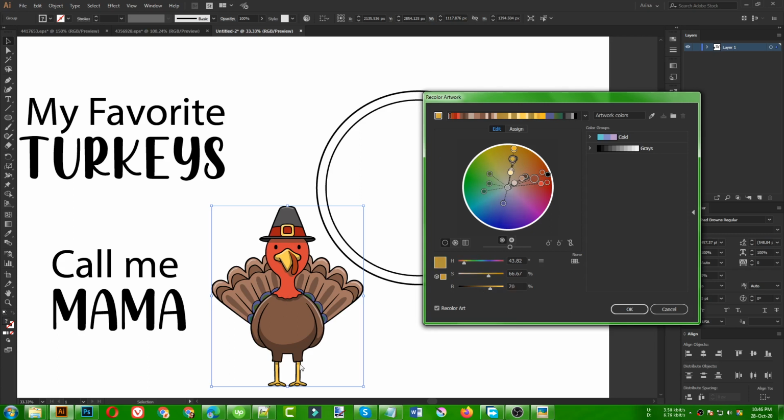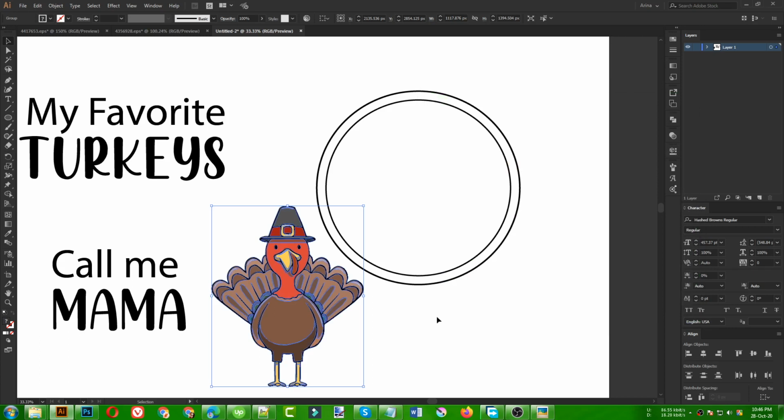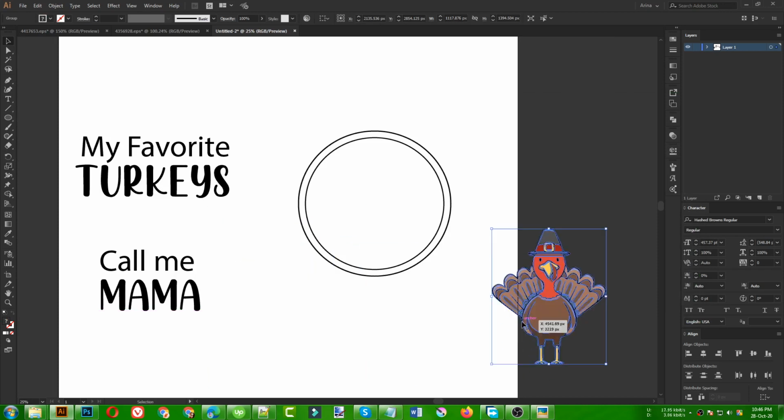Okay, that is the color of the foot shadow. Maybe this is the color. Okay, not that one, this one, this is the color of the body here. So maybe something like this one. Okay, this is just up to you guys how you want to change it. I am just keeping it like this because I want to make it a quick tutorial, not waste lots of time. So this is going to be the main focus graphic for me here.